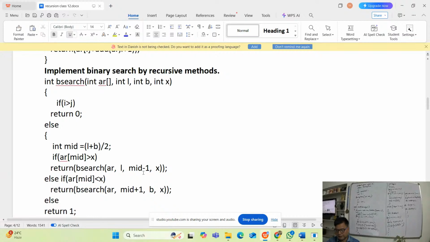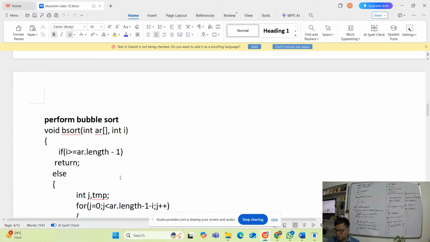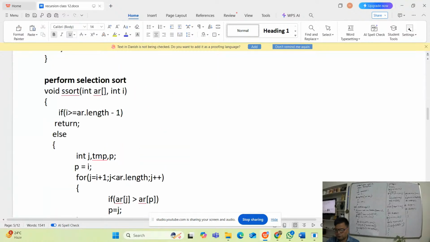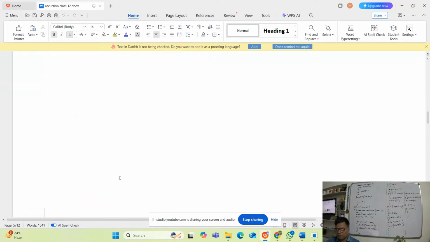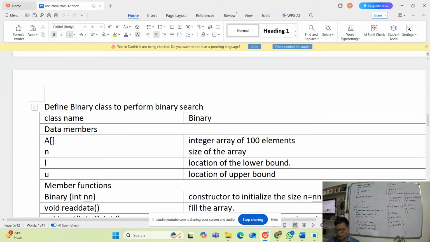The upper bound changes. Else ar, mid plus 1, upper bound, and x. Else return 1. So accordingly, if you get a question in which you have to use recursion, you can perform any of the tasks, any of the methods, and then you can call a function.